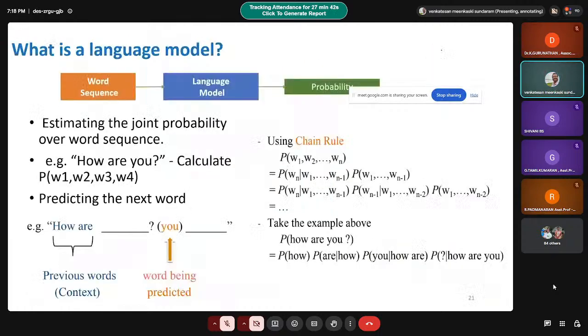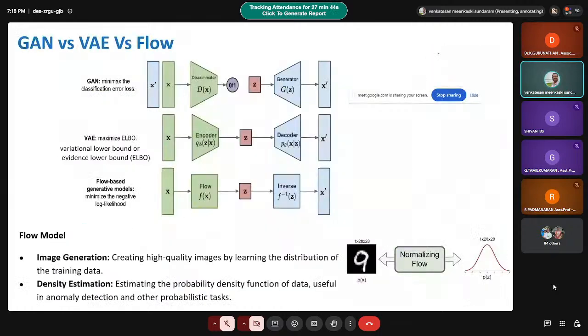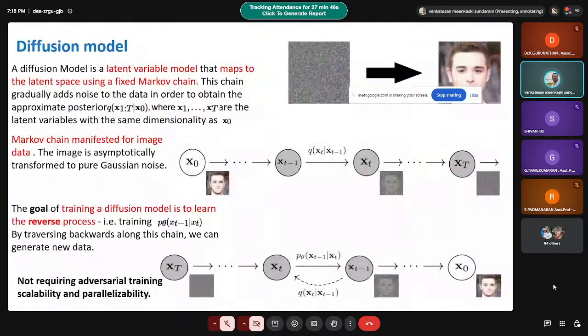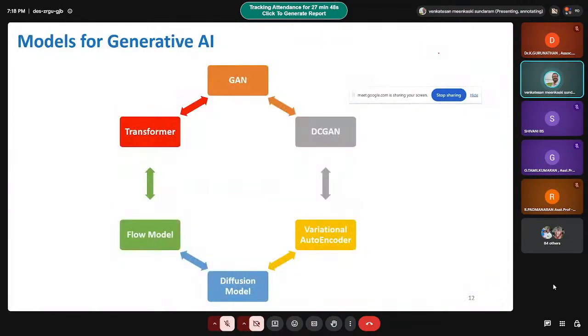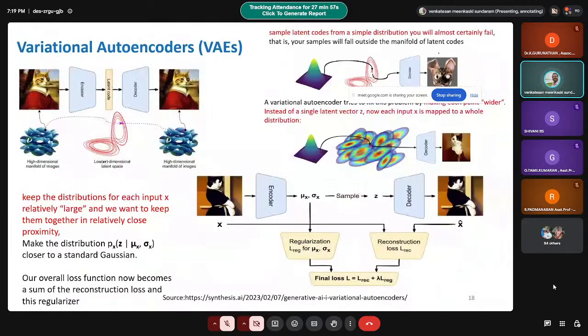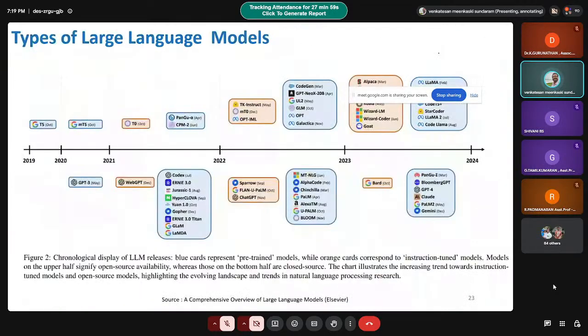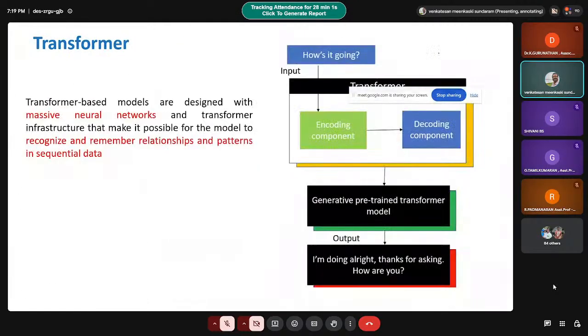These are the various models you should know. You have discussed GAN, DCGAN, variational autoencoder, diffusion model, and flow model. And the next one is the transformer. What the transformer does, everyone knows that. I think people are fine with the transformer, right? What is happening in the transformer?